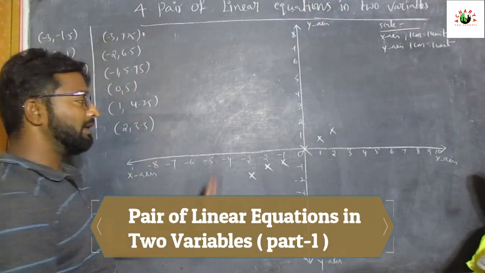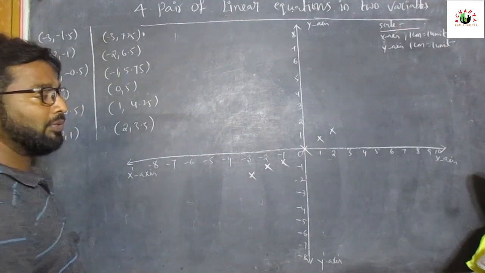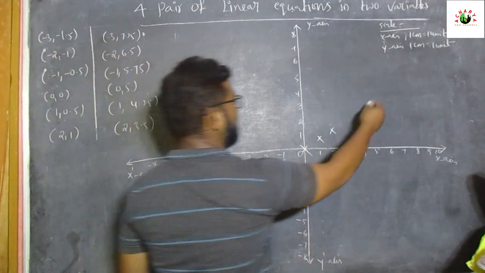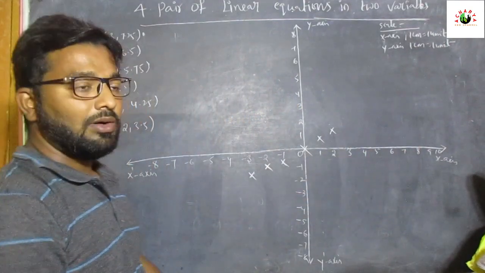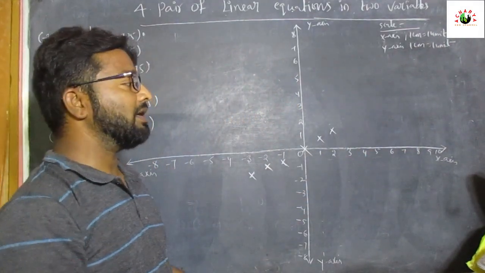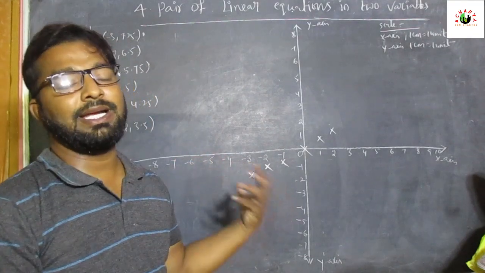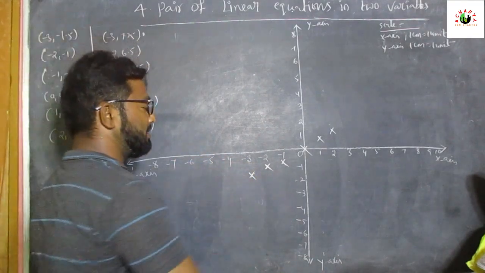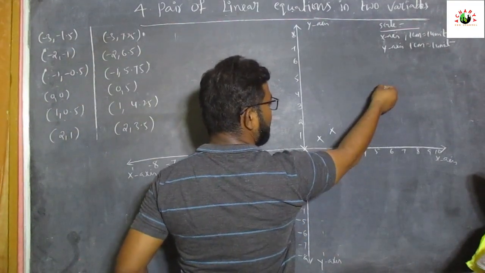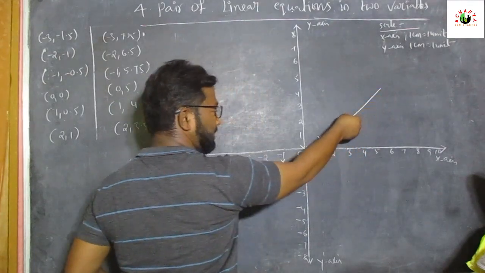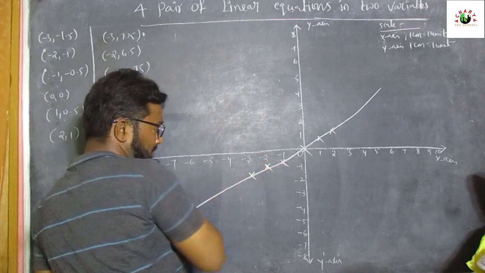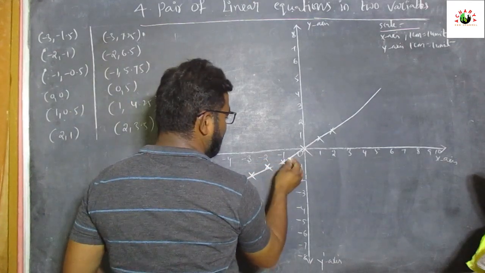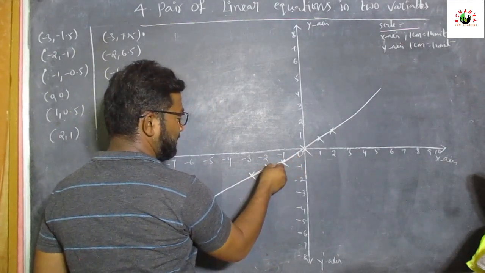After completing the points, we can draw a straight line. These are linear equations, and we already know all linear equations represent straight lines on the graph. So we have to draw straight lines by using these points.